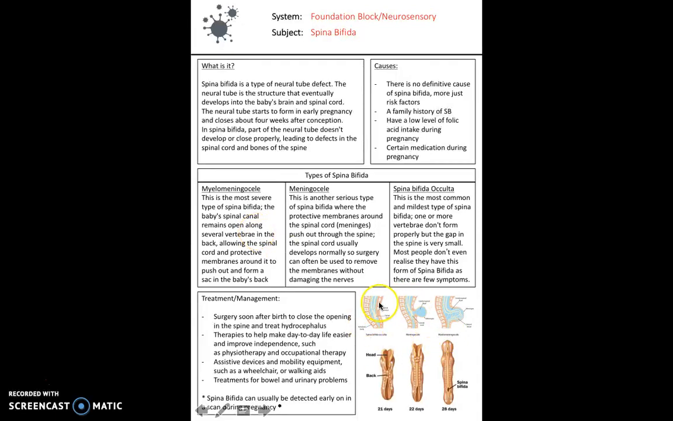The images help you visualize what's being explained in the words here, which you can read through in your own time. There's no particular cause of spina bifida. It's more that there are risk factors, and the main risk factor that many people know of is low levels of folic acid intake during pregnancy, which is why so much importance is placed in modern day pharmacology on pregnant women taking a substantial amount of folic acid.